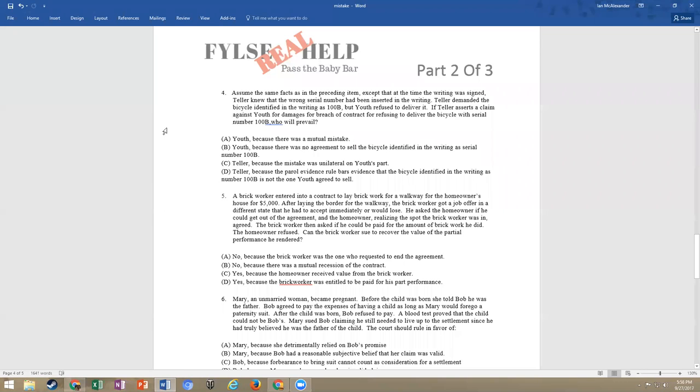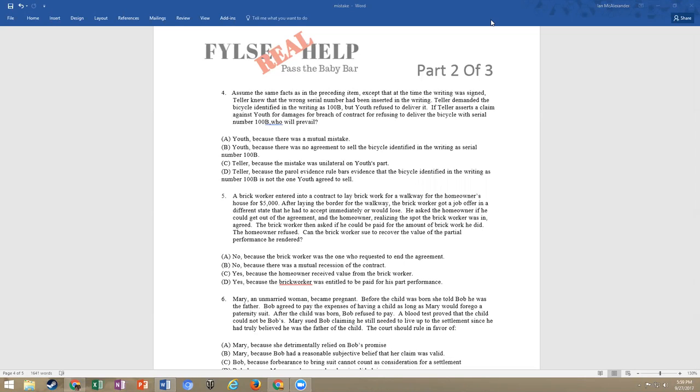So let's go to number 4. Always go to the call of the question. If Teller asserts a claim against youth for damages for breach of contract for refusing to deliver the bicycle with serial number 100B, who prevails? Now, this is going to be important because hopefully if you missed number 3, you won't miss number 4. Now, we know that the agreement for the bicycle was for 100A, right? It was not for 100B.